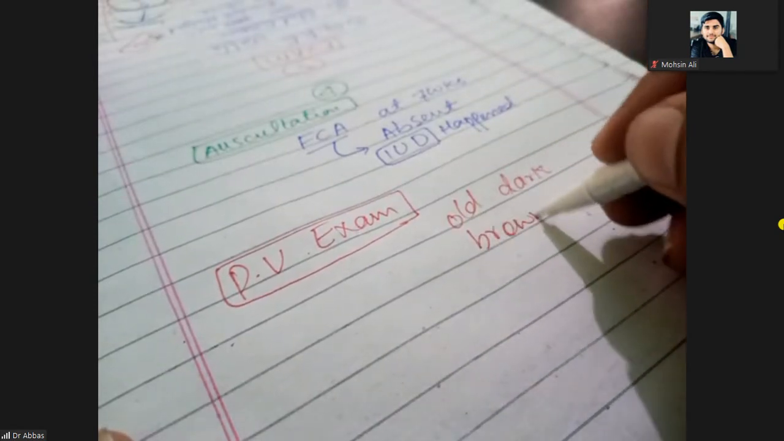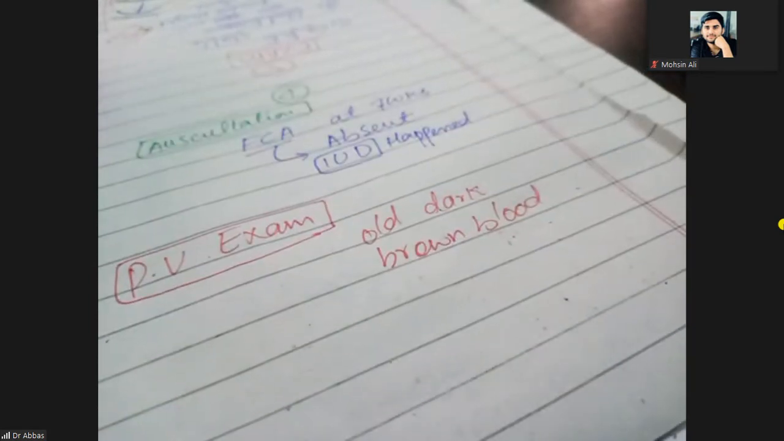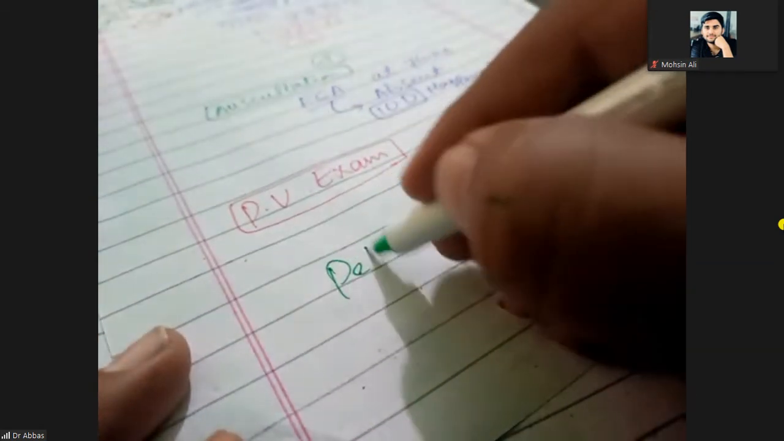And the third examination is the pervaginal exam. So when you do the PV or the pervaginal examination, you will feel only an old dark brown blood. Old dark brown color blood. Why? Because old dark brown color blood is due to degeneration of the placenta. Clear?